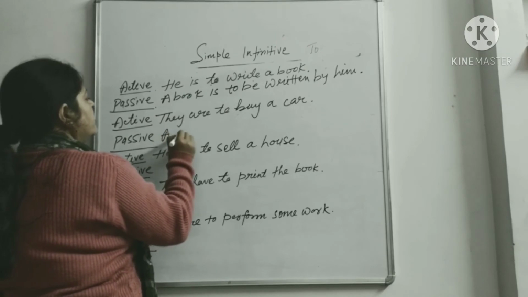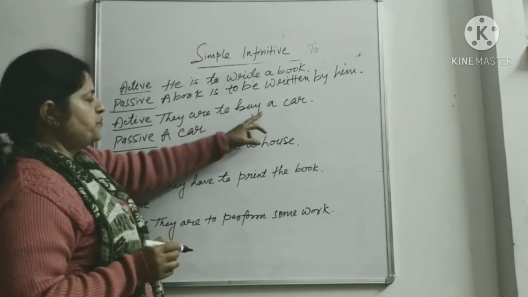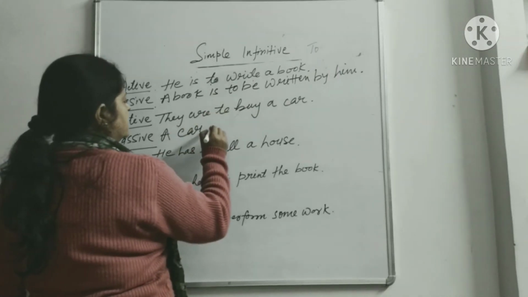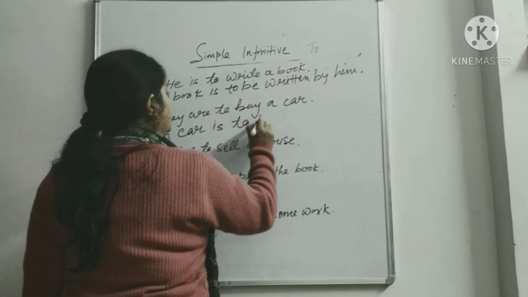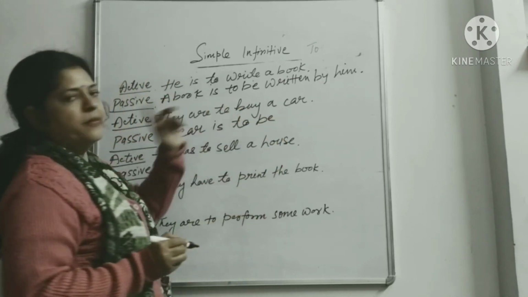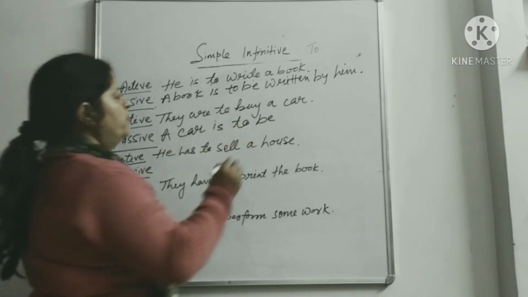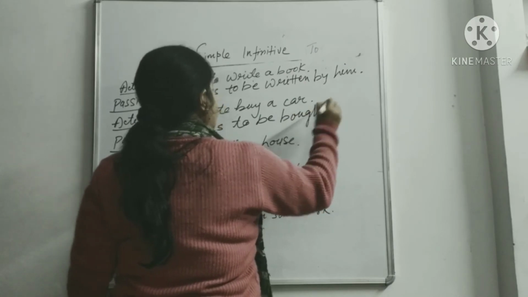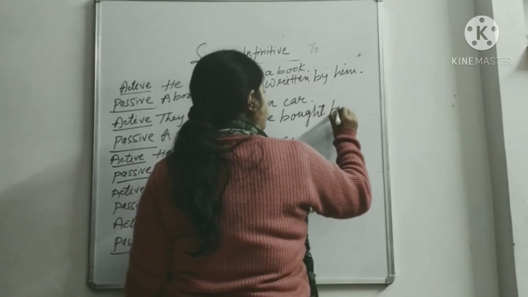A car, since it is singular, that's why we'll use singular is. A car is to be, and buy ka third form V3 is bought. A car is to be bought, B-O-U-G-H-T. Okay, so a car is to be bought by them.